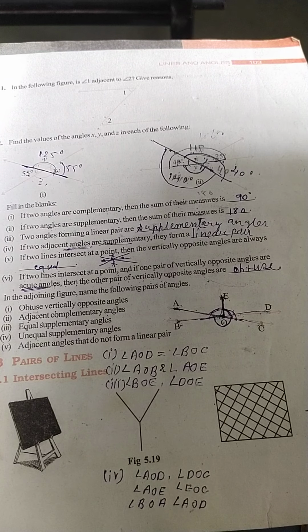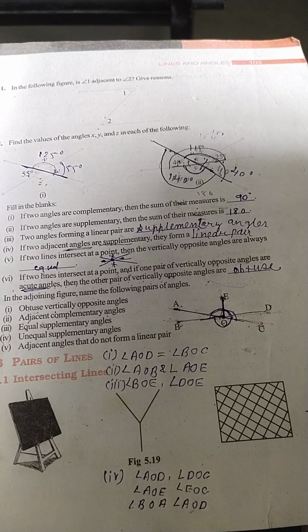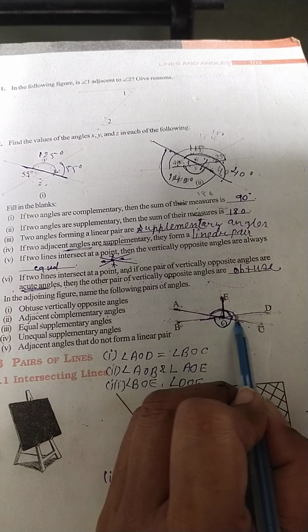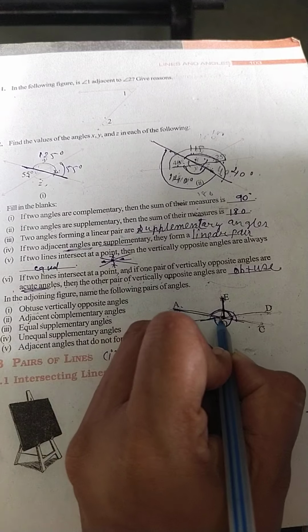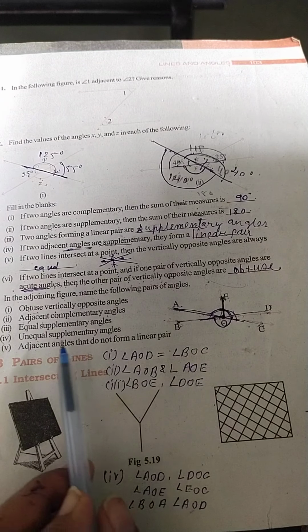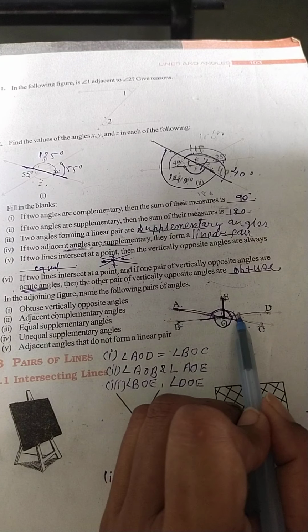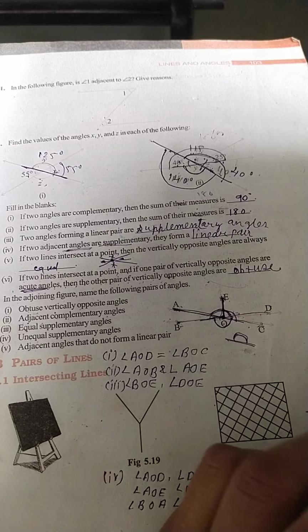Okay, if you will try to do by yourself, then well and good, students, and then only you can understand. Okay, here it is not identified properly, you can't identify over here properly. Okay, so first what you have to do? Unequal. So you have to find unequal and supplementary. Supplementary means 180. Which are 180? Straight angle. This one angle we made, this is the 180.